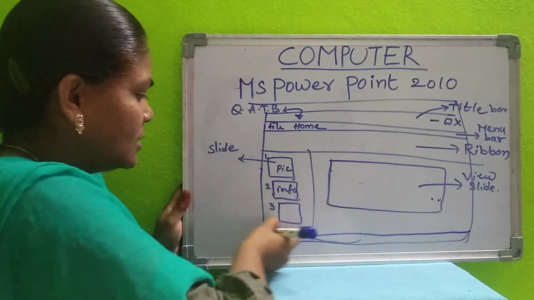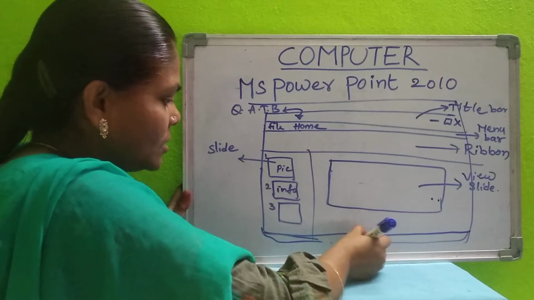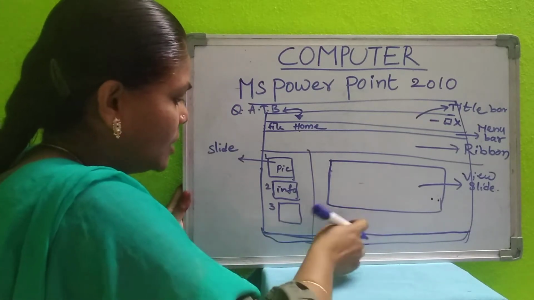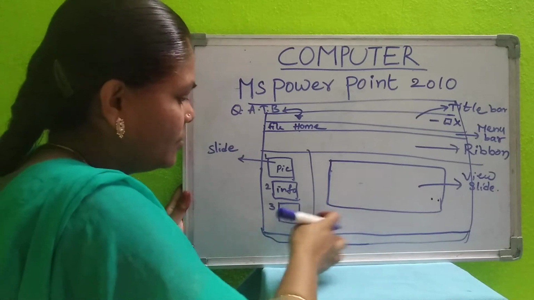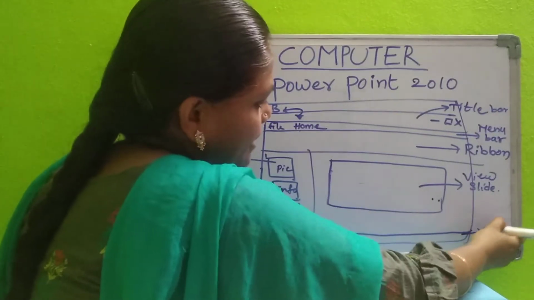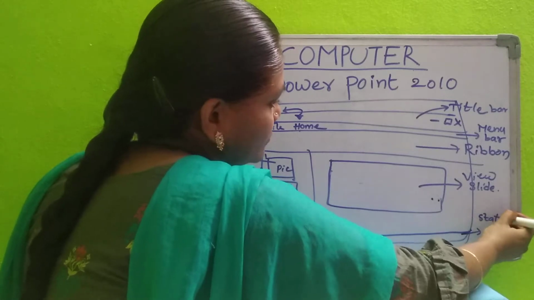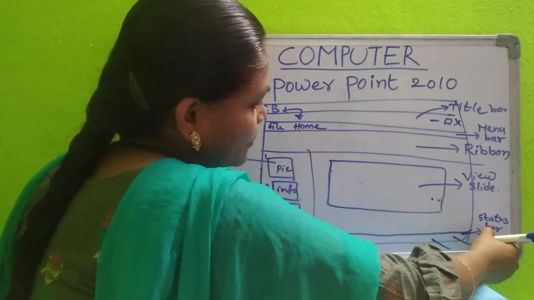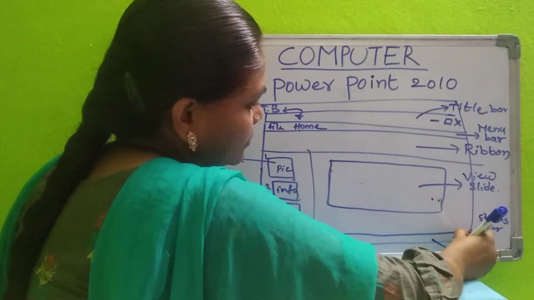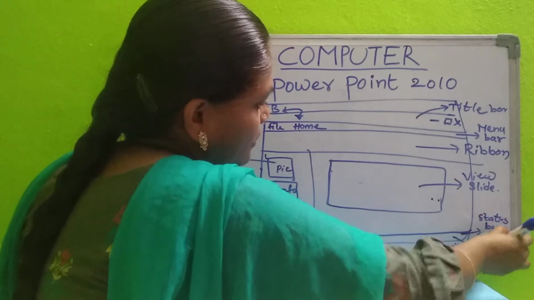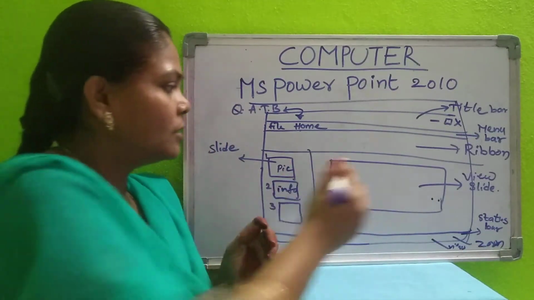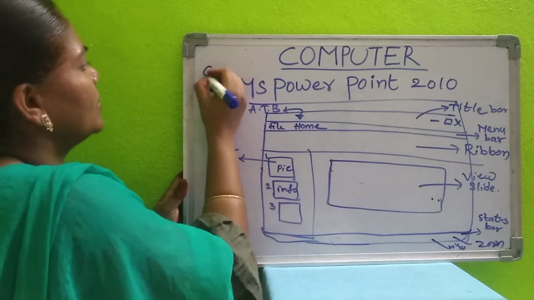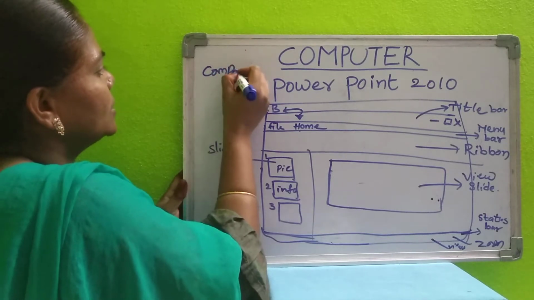Under that you have the status bar. On this, what are the slides you select? Maybe 10 slides. Out of 10, which slide you have selected, that number will be displayed here. Okay, this is the status bar. So on this, we have some view tools, and we have the zoom tools. Zoom means you can zoom in and zoom out. All those we have as the different components here. Okay? So these are the different components of MS PowerPoint 2010.